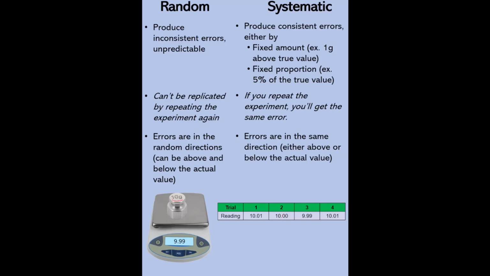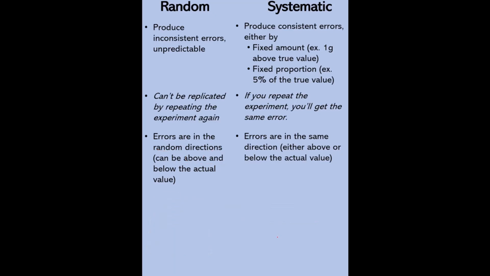On your second measurement, that's 10. On your third measurement, 9.99. So that's 0.01 below the actual value. Then on the fourth, that's again 10.01. Now this one is a random error. As we see here, sometimes it's above the actual value, sometimes it's below the actual value. So again, errors in random directions are random errors. Again, it can be above and below the actual value. So this one is a random error.